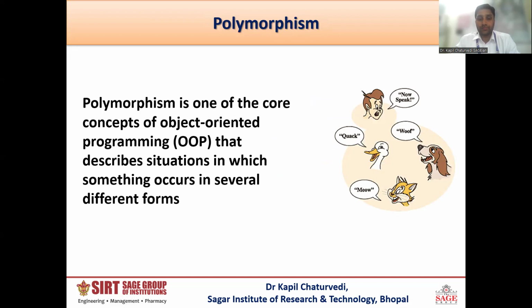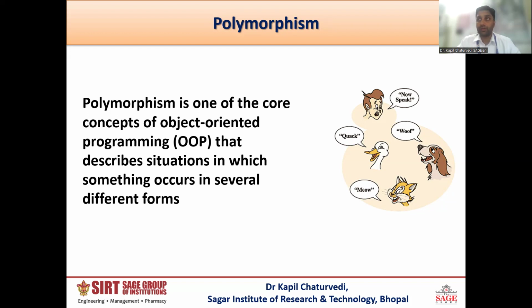Polymorphism is simple to understand. Consider an example: we already are an example of polymorphism. We behave differently in different places. At home, we behave differently. At college, we behave differently.